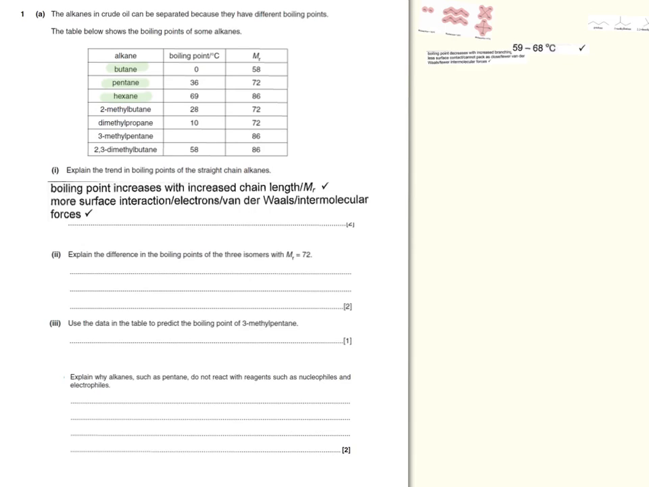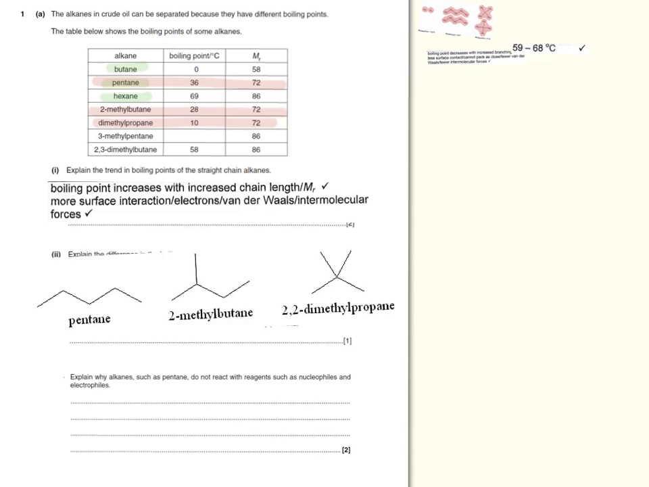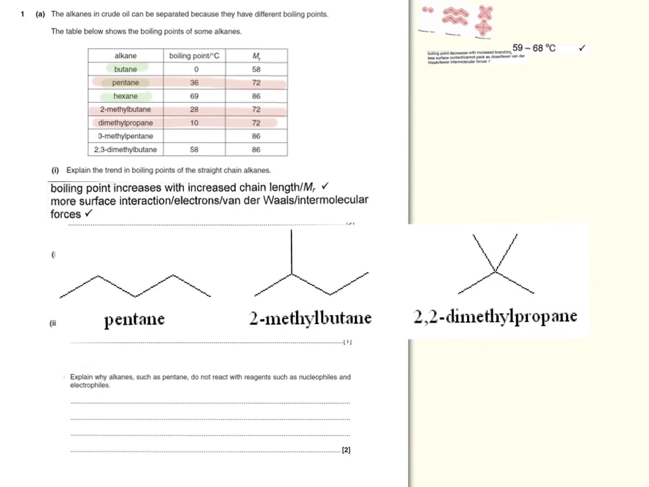and those are pentane, 2-methyl-butane and dimethyl-propane. All three of these compounds are isomers of each other. Now if we look at these particular isomers in detail, we have them listed here. So we have pentane, 2-methyl-butane and 2,2-dimethylpropane.